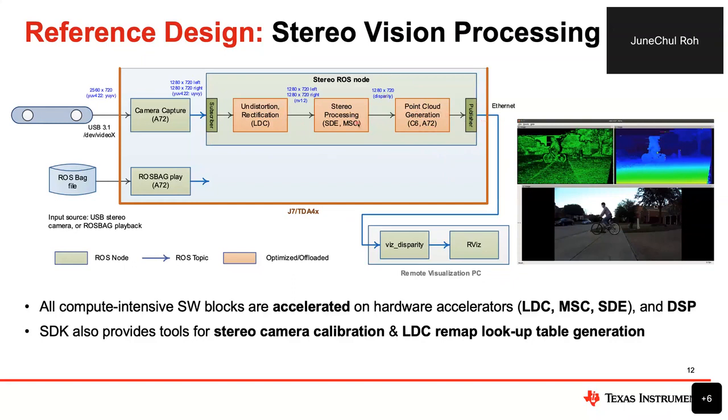It publishes the disparity map and confidence map or the XYZ point cloud data, and then visualization happens on the remote visualization PC in Rviz. As said, all the compute-intensive blocks are accelerated on our hardware accelerator in this reference design. And as said, the SDK also provides tools for stereo camera calibration and LDC remap lookup table generation.